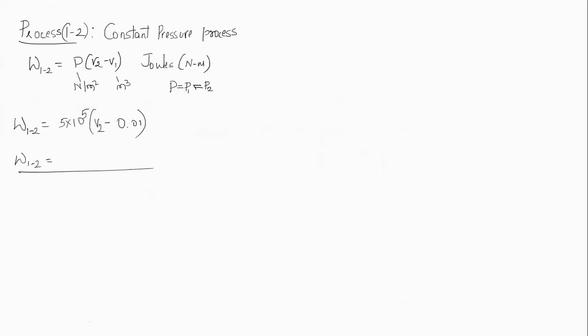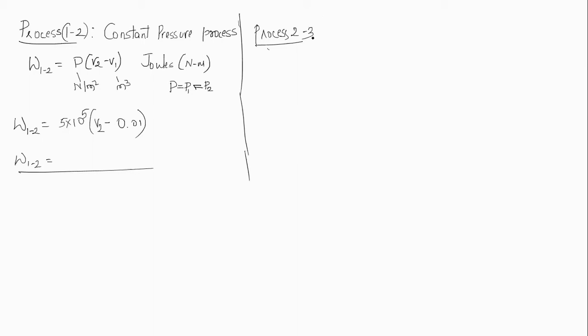Let me take the second process, that is process 2 to 3. Let us check whether I will get V2, because state 2 is common to process 1 to 2 as well as process 2 to 3.